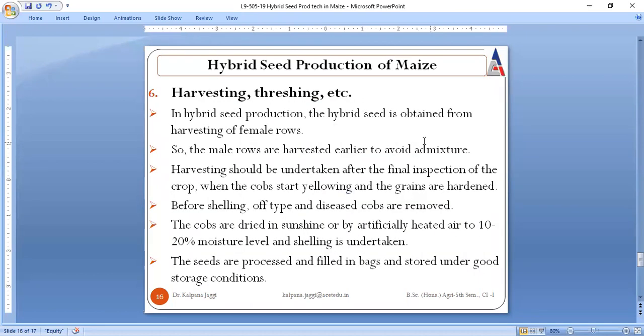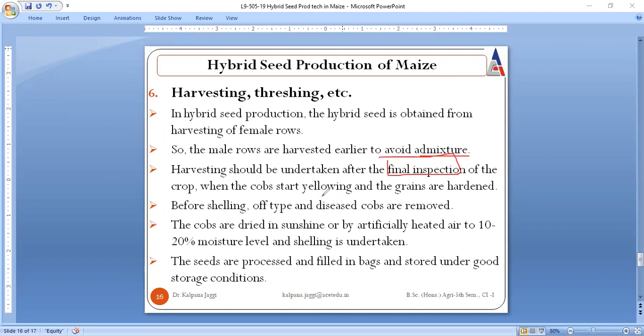The next is harvesting and threshing. You all know harvesting is to be done very carefully, taking care that there is no mixing of two different crops, to avoid any admixing, which we have covered in fourth semester also. Harvesting should be done, very important, after the final inspection of the crop only.